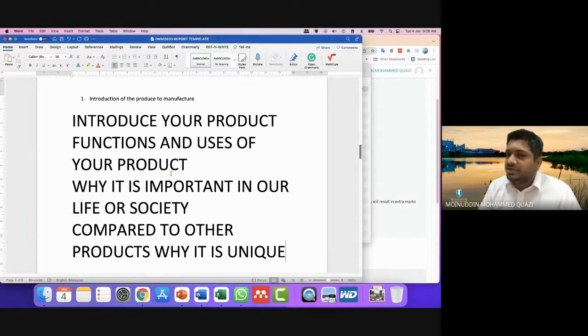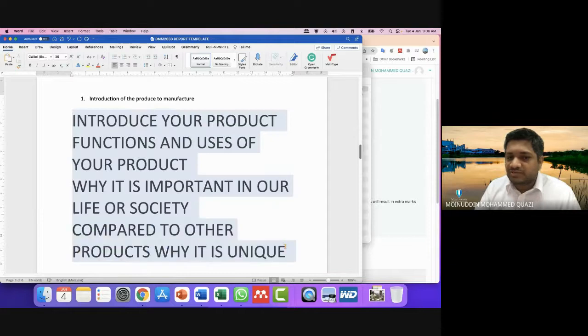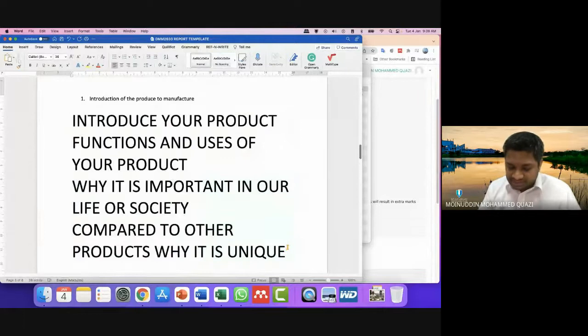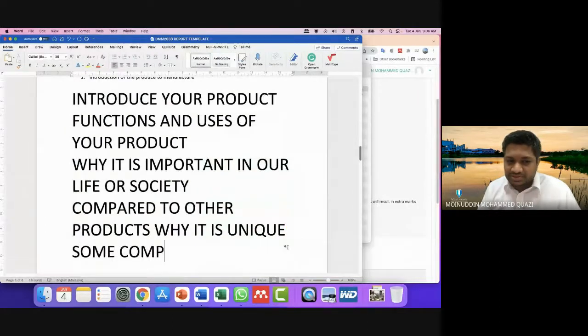So in the introduction to produce to manufacture, you can add these topics or these findings, and you can write in your own words. You can write using the help of websites and using the help of pictures also. You can add some concepts, also some images, pictures, if you like.